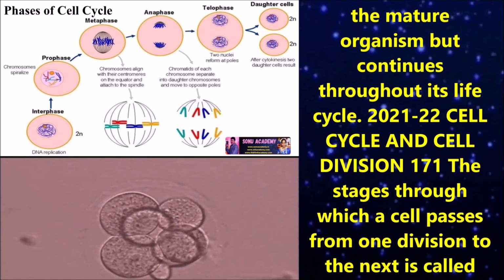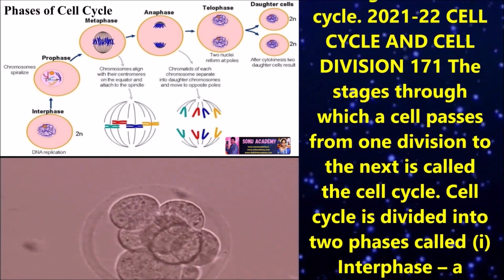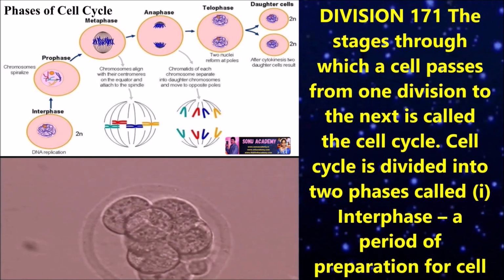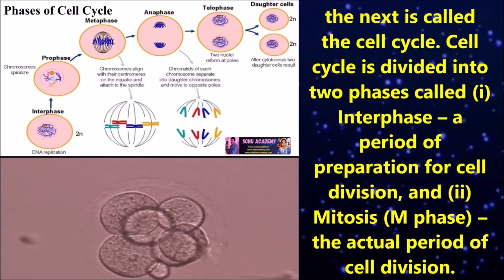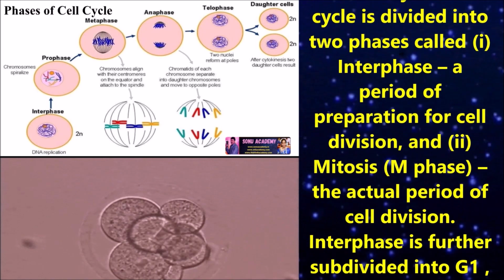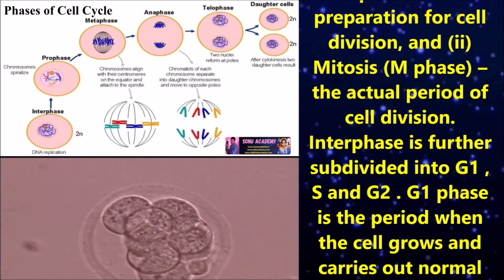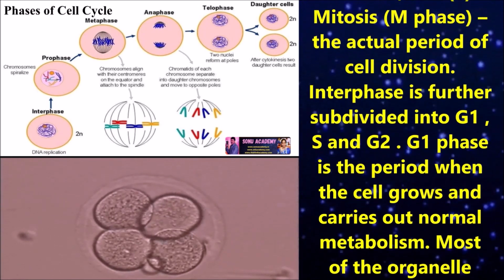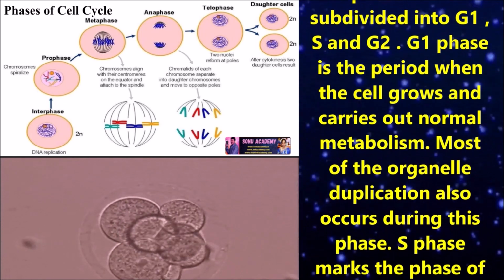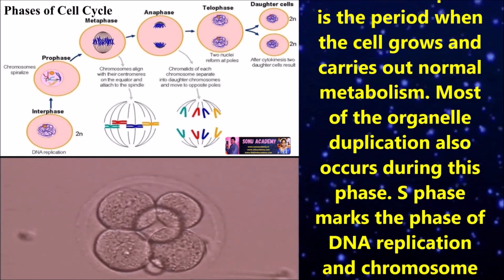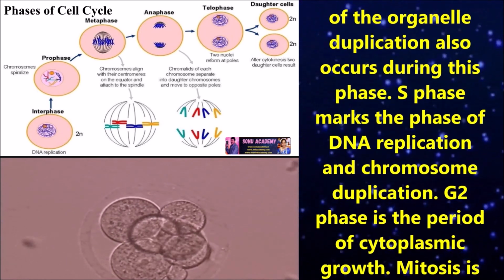The stage through which a cell passes from one division to the next is called the cell cycle. The cell cycle is divided into two phases called interphase, the period of preparation for cell division, and mitosis, M phase, the actual period of cell division. Interphase is further subdivided into G1 phase, S phase, and G2 phase. G1 phase is the period when the cell grows and carries out normal metabolism. Most of the organelle duplication also occurs during this phase.